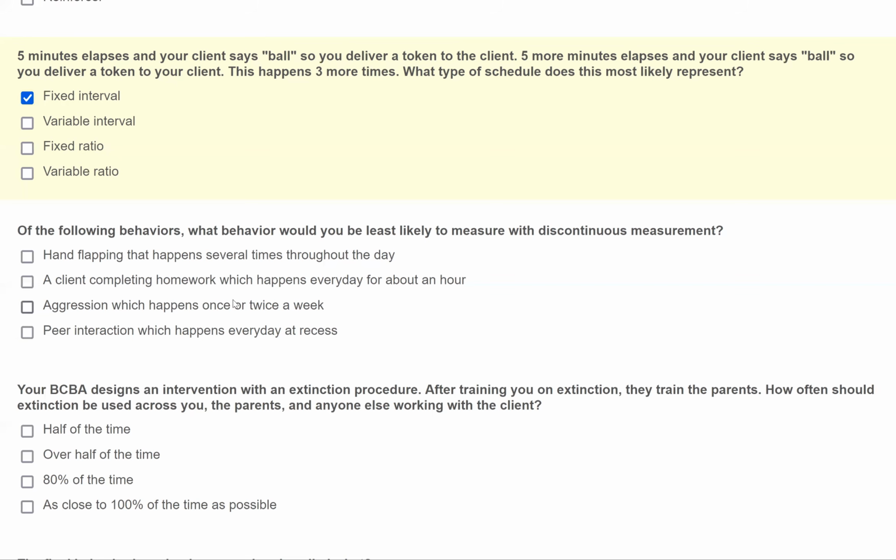Again, it's not too hard to use continuous measurement when it happens once or twice a week because it's going to be very obvious and you'll be ready for it. And then D, peer interaction, which happens every day at recess. Again, similar to the client completing homework, recess happens every day. So we can anticipate when peer interaction is going to happen, and we can set up some sort of discontinuous measurement procedure when that behavior is most likely to happen. For C, aggression, which happens once or twice a week, we really can't anticipate it occurring. Therefore, it's going to be difficult to set up any sort of discontinuous measurement to capture aggression occurring.